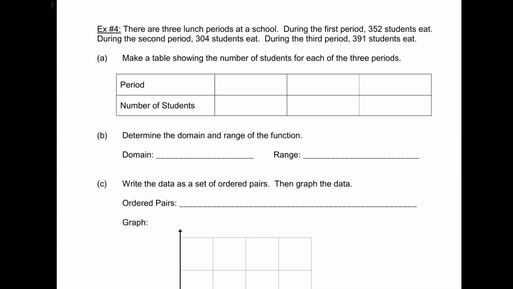During first period, 352 students eat. During second, 304 eat. During third, 391 eat. So make a table showing the number of students for each of the 3 periods. I have 3 periods to talk about: period 1, 2, and 3. Then I can fill in how many students there were in each period: 352, 304, 391. Okay, so if I want to list out the domain, these are the x values. That makes it pretty clear. It's just 1, 2, and 3.